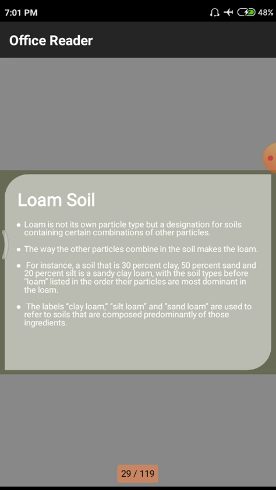Like in our concrete we have sand, aggregates and cement: a huge amount of aggregates, a small amount of sand, and then a micro amount of cement, because cement is a binding material.